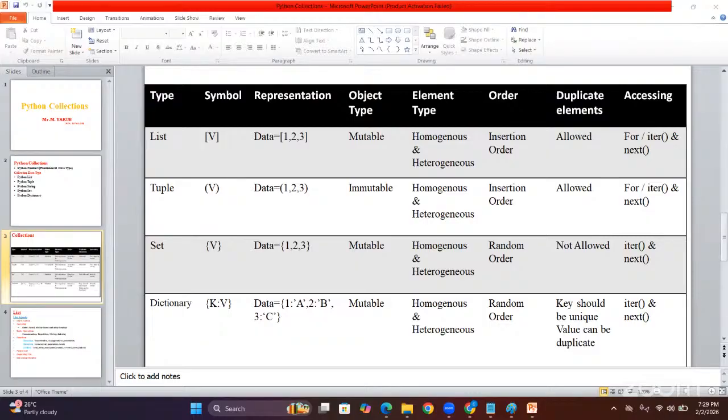One more example. Suppose Ashwini and Gautami both have accounts in State Bank of India. Observe here, account numbers are unique, but their details, bank name, IFSC code, bank address, branch name, everything is the same. Is data duplicating or not? In that situation, you can go with the dictionary concept. So this is the reality of how we use our collection objects.